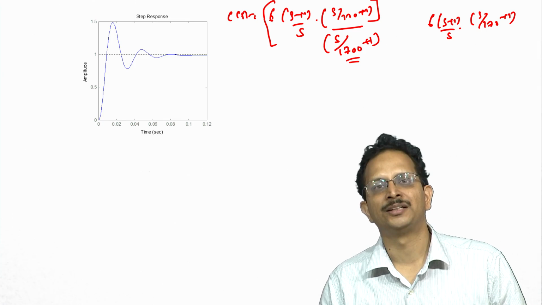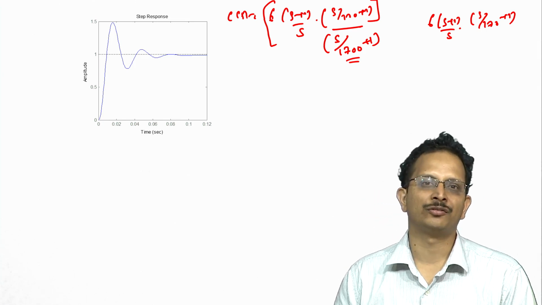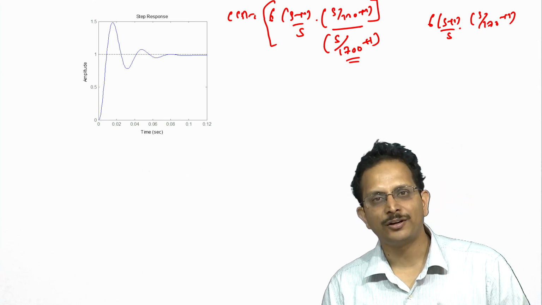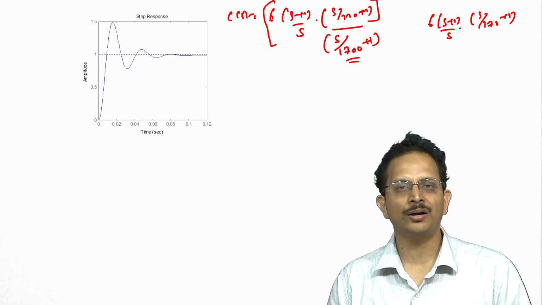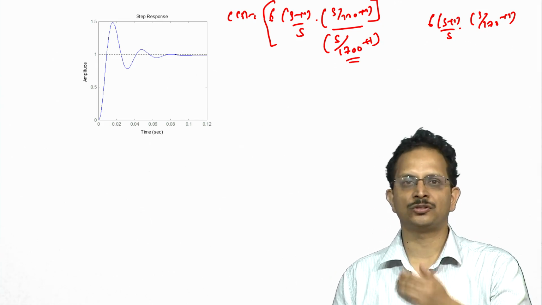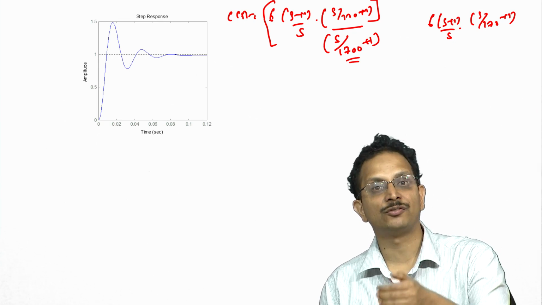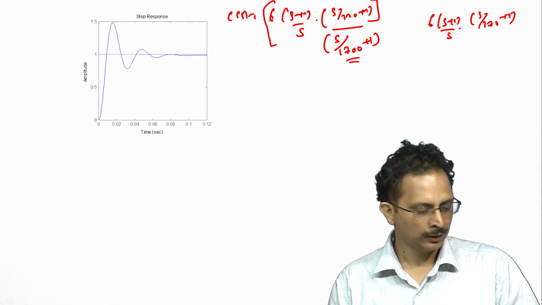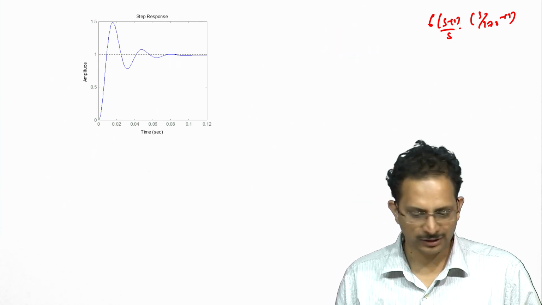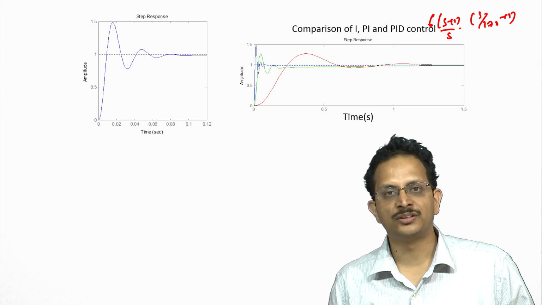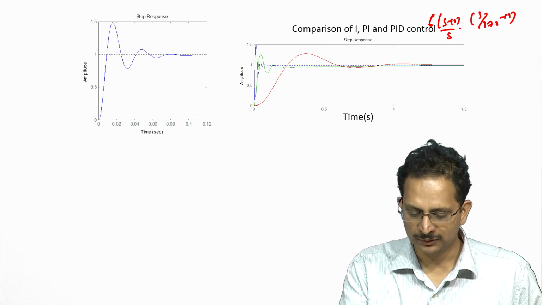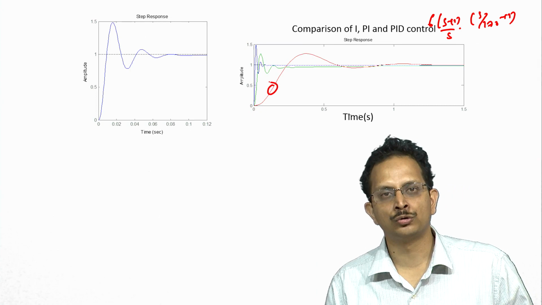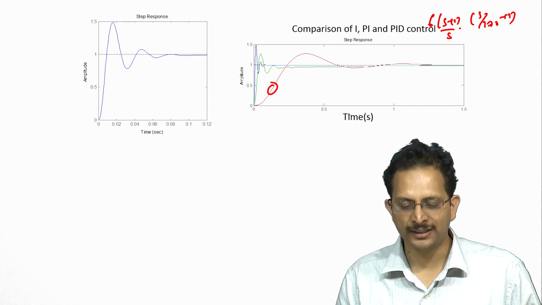Therefore, we expect that the transient response of the PID controller would be much faster than that of the PI controller, and the transient response of the PI controller will correspondingly be much faster than that of the integral controller. And that is revealed by the step response of the 3 controllers. So, this is the step response of the closed loop system when we employed an integrator.